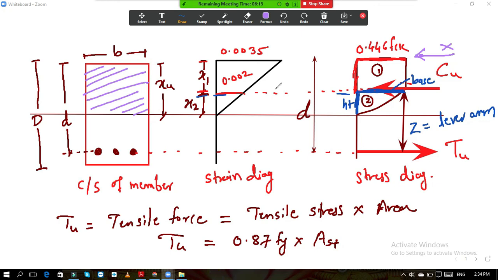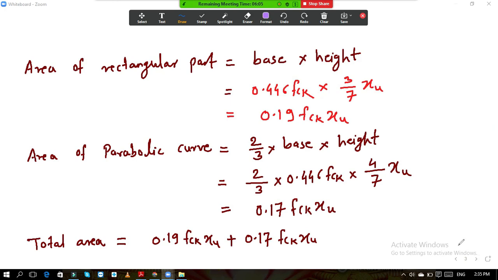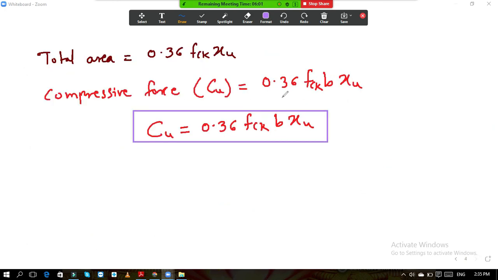Okay, this diagram will be on the cross section. So area is b into xu, that is the cross sectional area. So if you want to calculate the force, then that force works out to be 0.36 fck stress. b into xu is nothing but area. Stress into area is nothing but force.